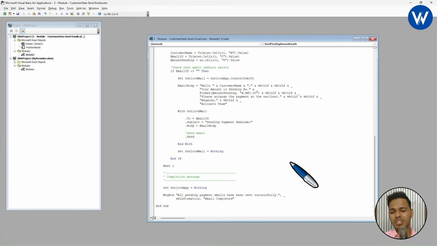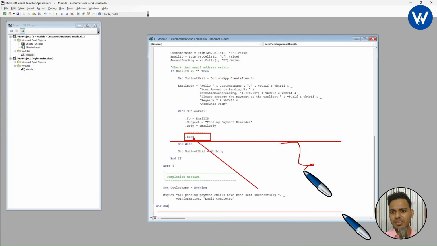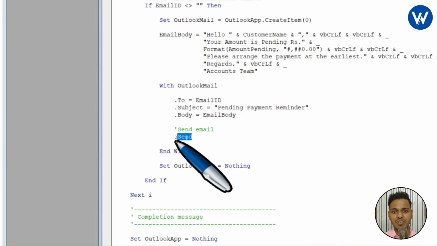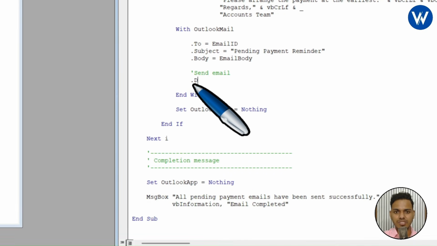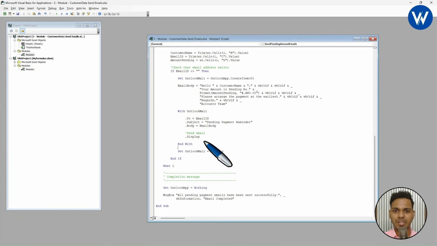So what you can do is, instead of sending mail to all the customers, you can simply change this to test. Listen carefully, here we can see Send, right? Below this is the end message. You need to go about 10 lines above. Here we can see one option is available, which is Send. Instead of Send, you need to type Display. This is very important. When you replace Send with Display, you can see the preview of the message. So without sending the message, you can see whether the message is correct or not. This is one important step you need to remember.